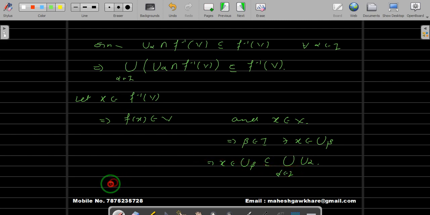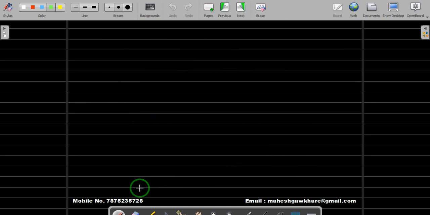This implies f inverse of V is a subset of the union over alpha belonging to I of U alpha. From 1 and 2, the claim follows: f inverse of V is equal to the union of all those things.